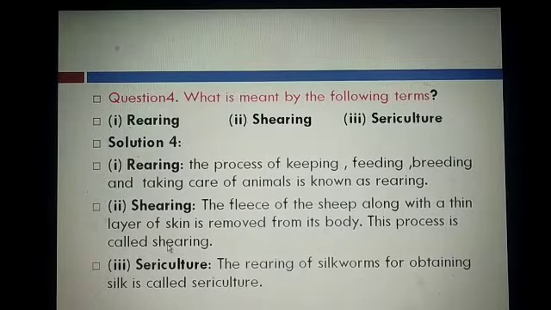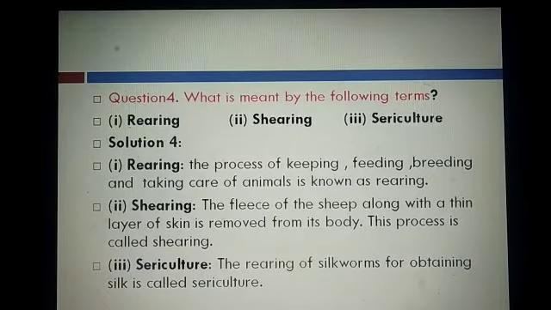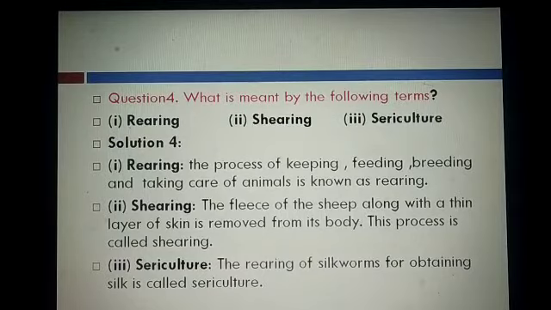Student, we read in the chapter that to get the wool, the first process is shearing. And what is shearing? When we remove the hair of the sheep along with a thin layer of skin, this process is called shearing. The next one is sericulture. And we read that the rearing of silkworm for obtaining silk is called sericulture.